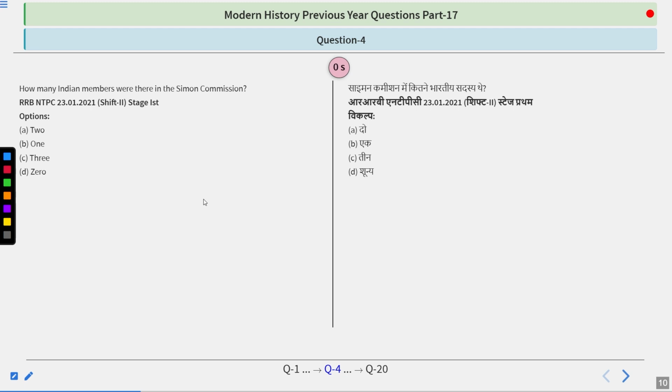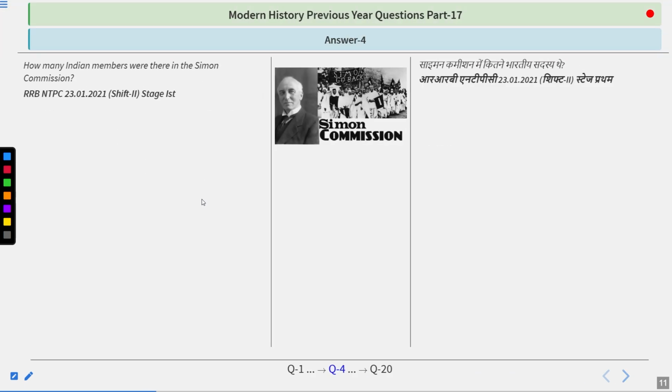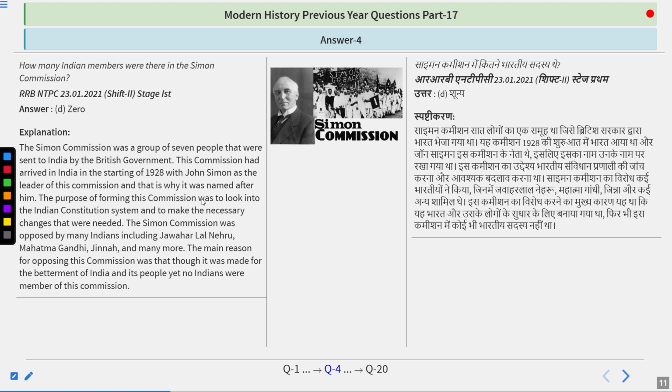And I guess the answer you are giving is quite right, because the answer for this question is 0. The Simon Commission was a group of 7 people that was sent to India by the British government. This commission arrived in India in the starting of 1928 with John Simon as the leader of this commission, and that is why it was named after him. The purpose of forming this commission was to look into the Indian constitution system and to make the necessary changes